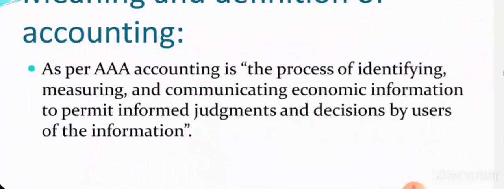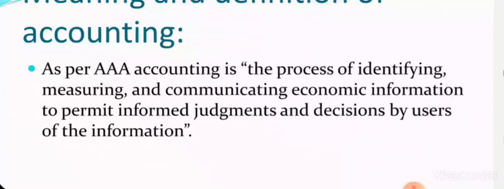Again, we will see another definition which is given by the American Accounting Association, AAA. They have defined accounting as a process of identifying, measuring and communicating economic information to permit informed judgments and decisions by users of the information. So this is all the same as the earlier definition.